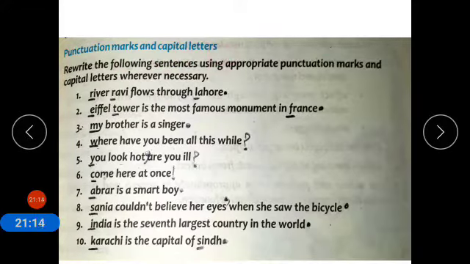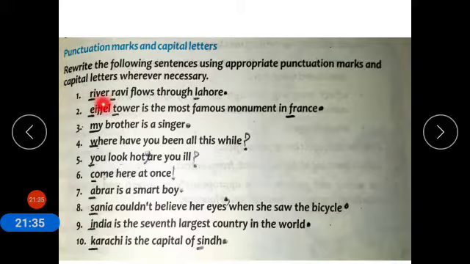In this exercise you have to put punctuation marks and you have to be focused on capital letters. Rewrite the following sentences using appropriate punctuation marks and capital letters wherever necessary. I will guide you for this exercise and you have to rewrite these sentences on your activity copy.